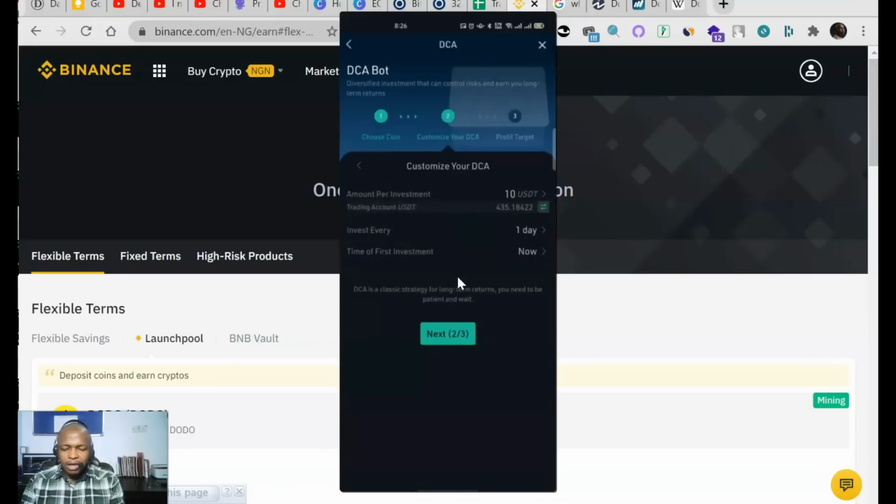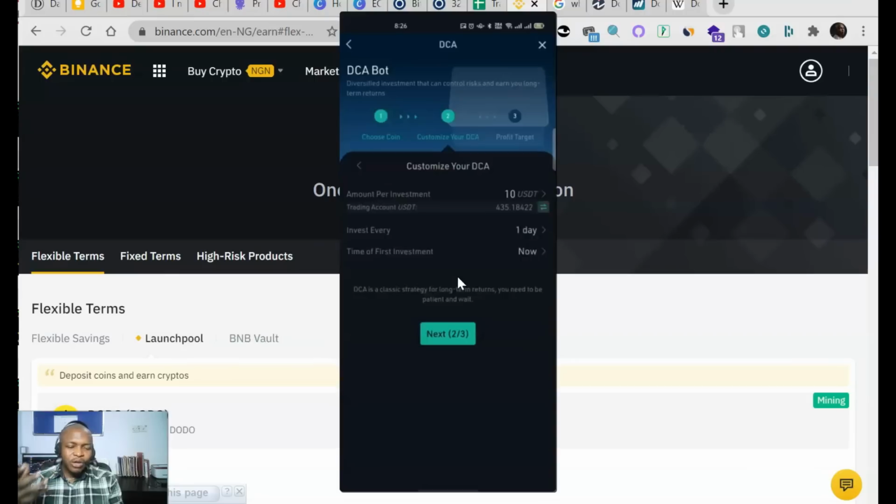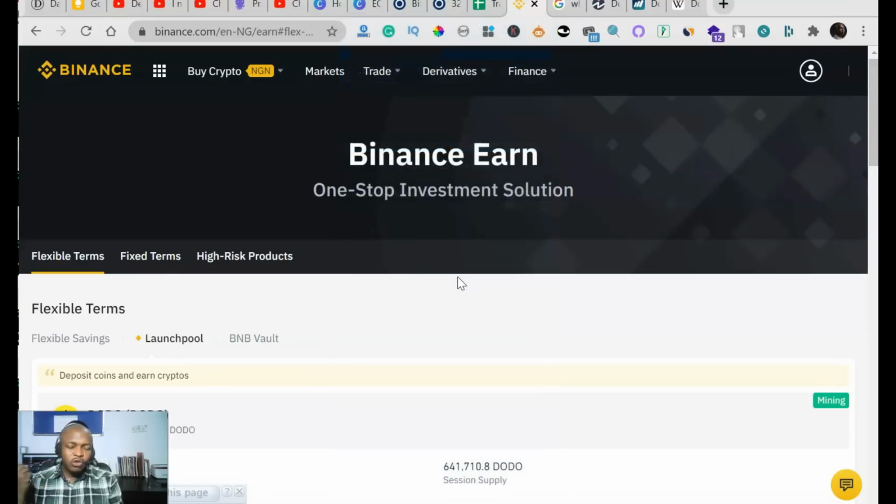Next, I can choose if I want to invest every day, 4 days, 1 day, or 2 weeks. So what happens is that my USDT will be used to buy Bitcoin every 2 weeks. Of course, I'm going to enter the amounts I want to use in buying Bitcoin every week. So KuCoin is another platform where you can do dollar cost averaging on.